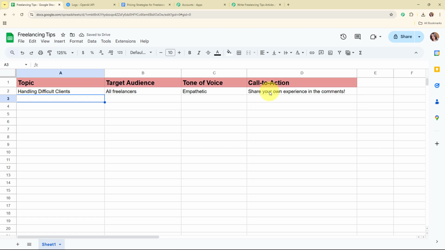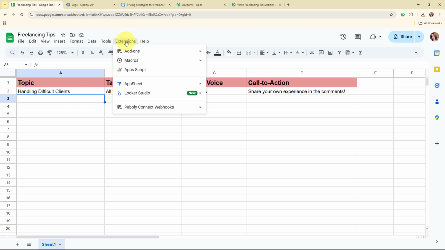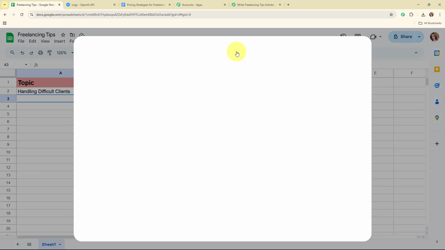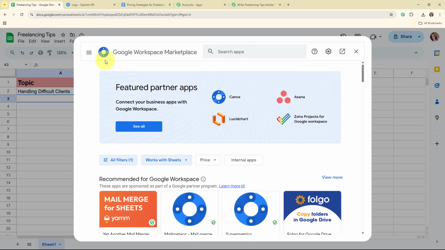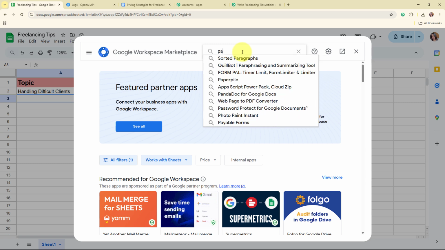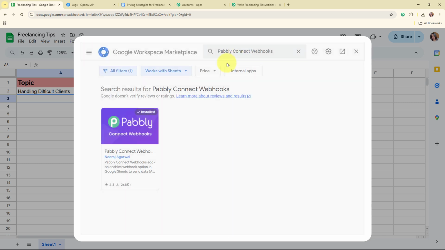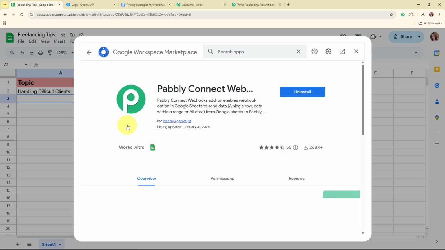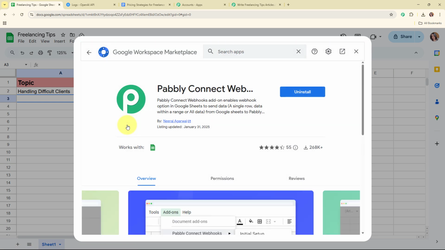Alright, so here you can see I've successfully added the details, and now here to build this connection, you need to install an add-on on your Google Sheets account first. So for that you need to click on this extensions, and from here you need to select add-ons. Now here under this add-on you need to select get add-ons. And then here in this Google Workspace Marketplace, you have to search for an add-on, that is Pabbly Connect Webhooks. And then here you need to install this particular add-on on your Google Sheets account in order to connect your Google Sheets with Pabbly Connect. So here you can see it is already installed in my Google Sheets account.